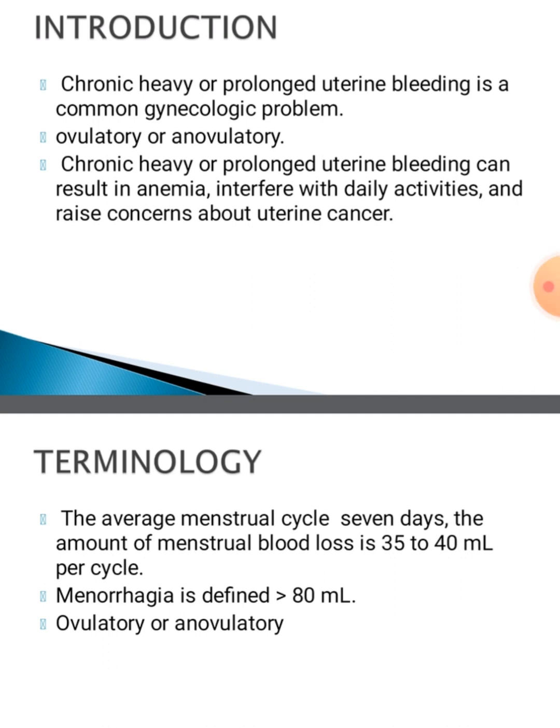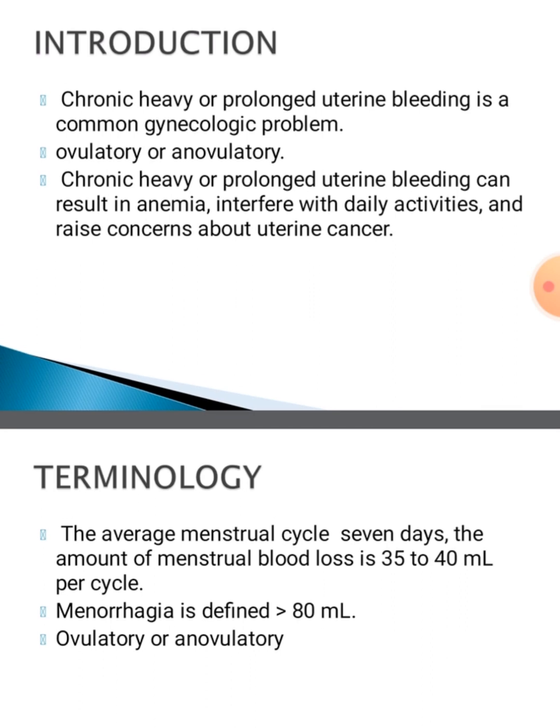Today we will discuss dysfunctional uterine bleeding. Chronic heavy and prolonged uterine bleeding is a common gynecological problem. It is ovulatory or anovulatory. Chronic heavy or prolonged uterine bleeding can result in anemia, which interferes with daily activities and raises concern